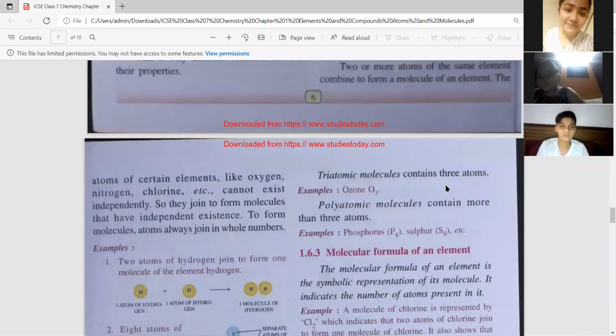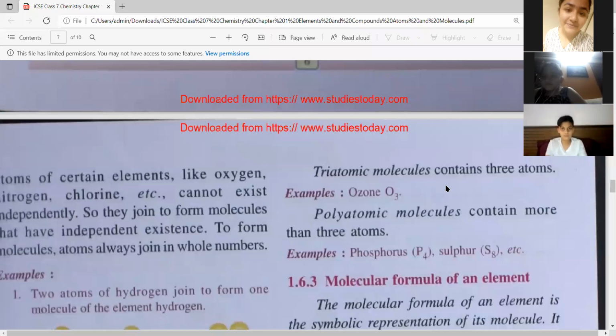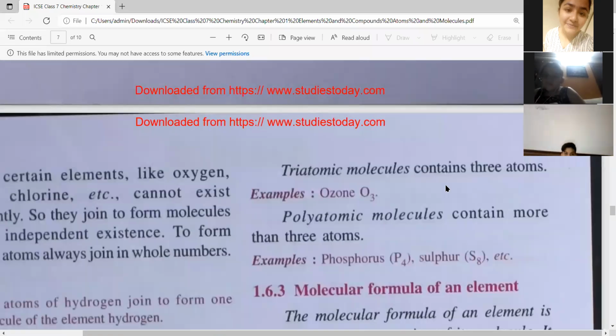Now we go to triatomic molecules. As the word says, tri means 3, like a triangle has 3 sides. Triatomic means 3 atoms. Example, O3, ozone.